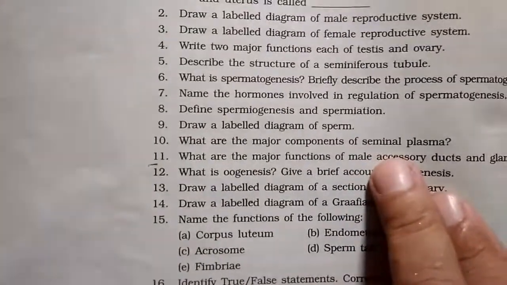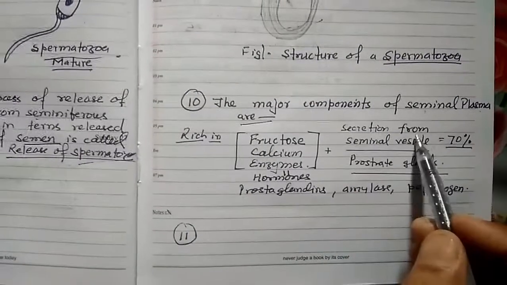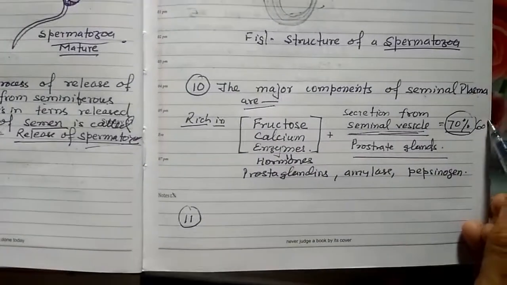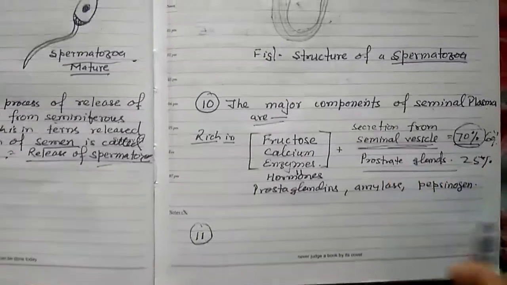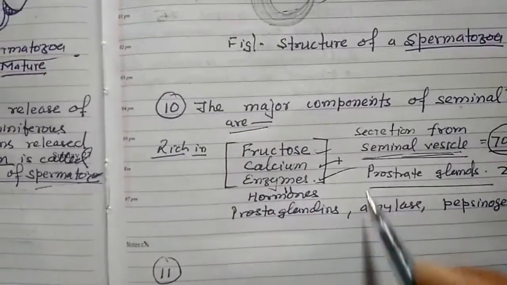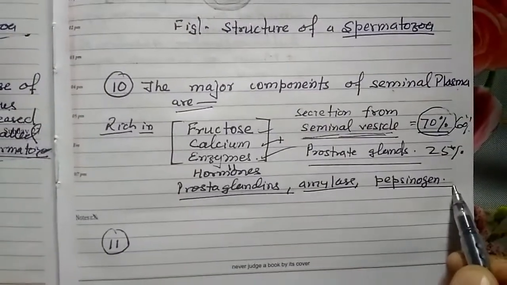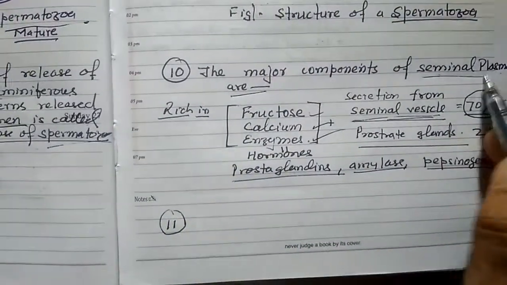What are the major components of seminal plasma? So the major components of seminal plasma are secretions from the seminal vesicle, which is 60 to 70%, then the prostate gland, near about 25%. Along with these, it is rich with fructose, calcium and enzymes like prostaglandins, hormones, and enzymes like amylase, pepsinogen. So these are the composition of seminal plasma, especially the semen.